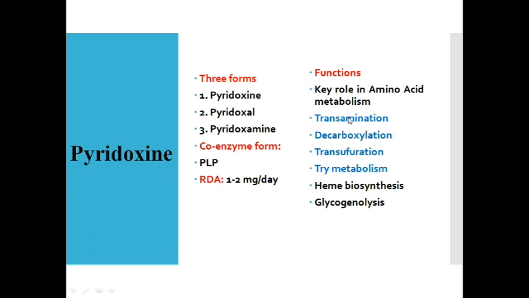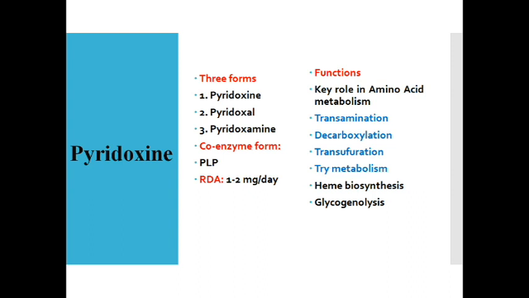Pyridoxine plays an important role in transamination, decarboxylation, transsulfuration, tryptophan metabolism, heme biosynthesis, glycogenolysis. Transamination. Can you give an example of transamination? It is AST, ALT, that is aspartate transaminase and alanine transaminase. Alanine combines with alpha ketoglutarate, do you remember, in presence of alanine transaminase to form pyruvate and glutamate. So this ALT, AST are raised in liver diseases, and ALT specifically raised in hepatic jaundice. So you remember all that.